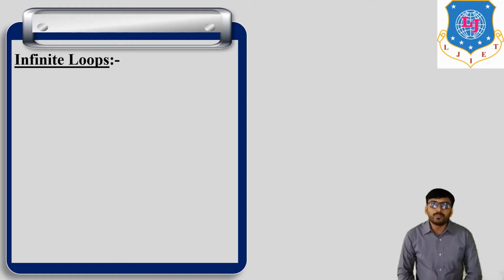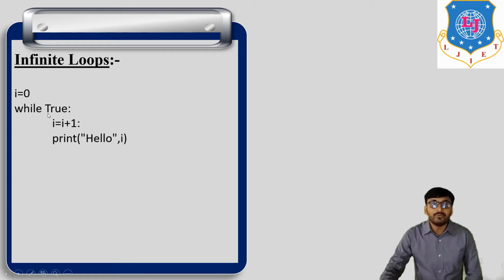Infinite loop means if we get infinite values in the output of a particular program, it means we do not get a particular output, we get infinite values, and that is called an infinite loop. So for example of this infinite loop, i is equal to 0, the initial value of i, and while true, it means while the condition is true, i is equal to i plus 1, incrementing the value of i by 1, and print hello i.